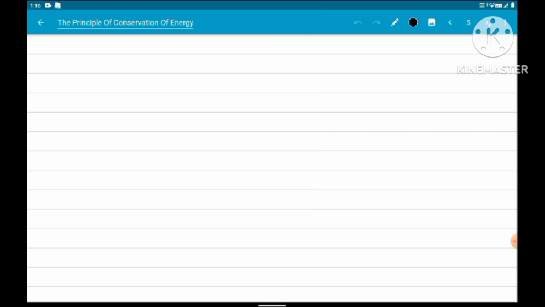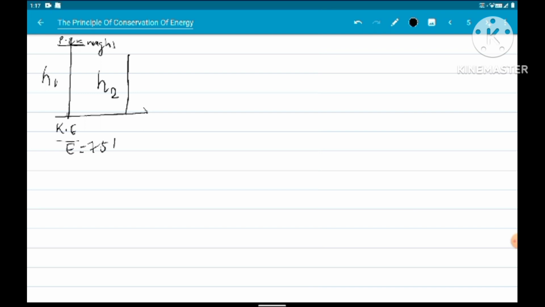Now when the ball rebounds and reaches a height h2, at the height h1 the body was having the potential energy equal to mgh1, that gets converted into kinetic energy. Now again it loses some energy, so it has some final energy which is equal to 75% of mgh1.